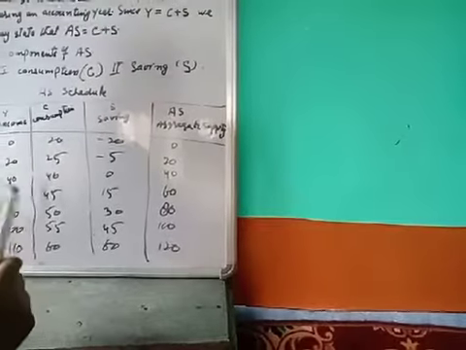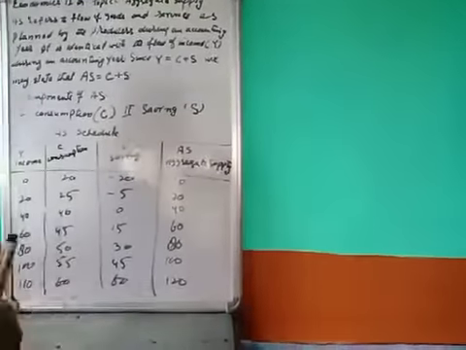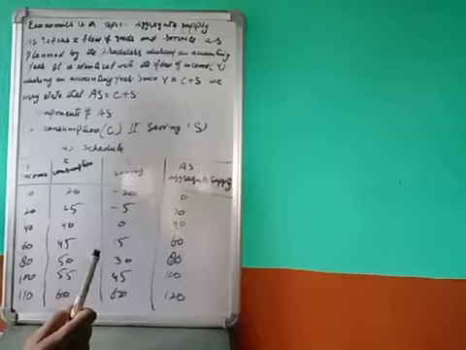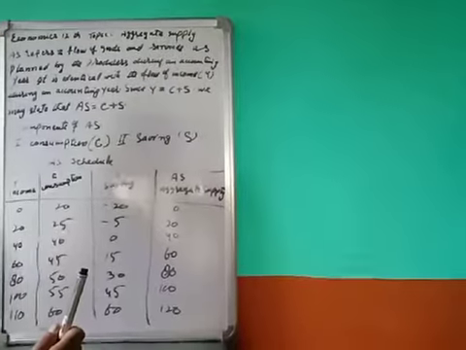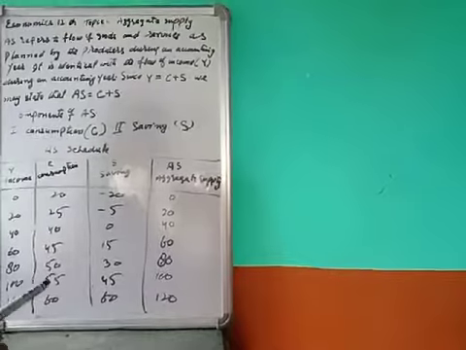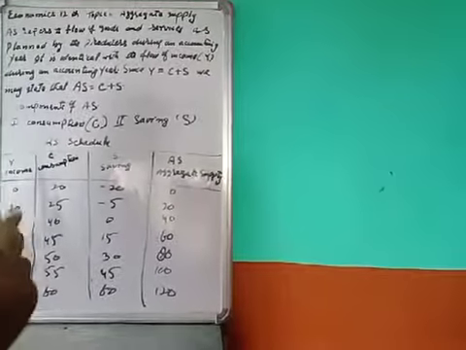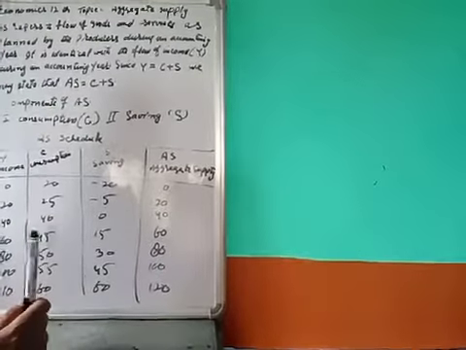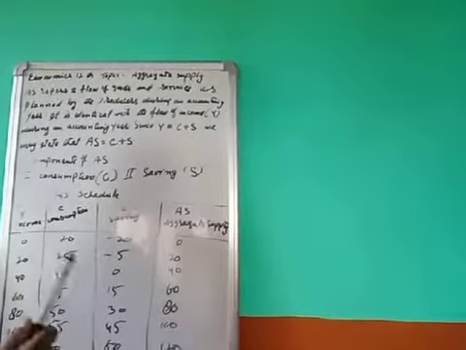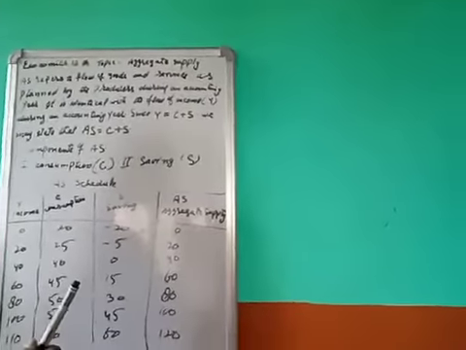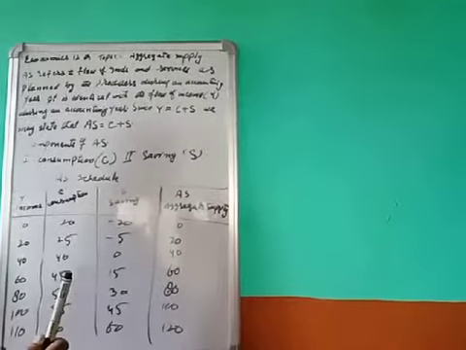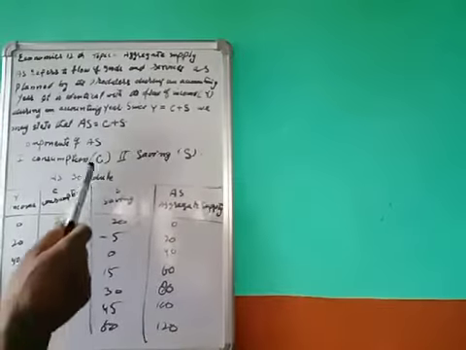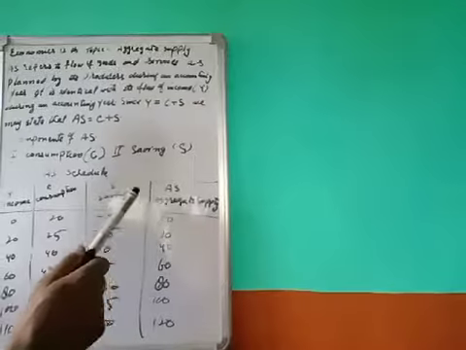Even if income is zero, that is Y equals zero, what do we do? Do we not eat? We do. How? We draw on our past savings or borrow from others. Thus, there is always some minimum level of consumption even when income is zero, some minimum level of consumption independent of the level of income. Of course, consumption increases as income increases, so there is a positive relationship between income and consumption.